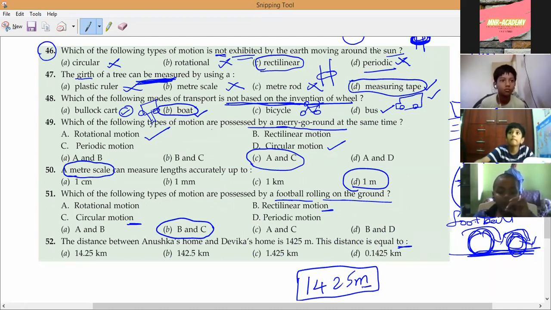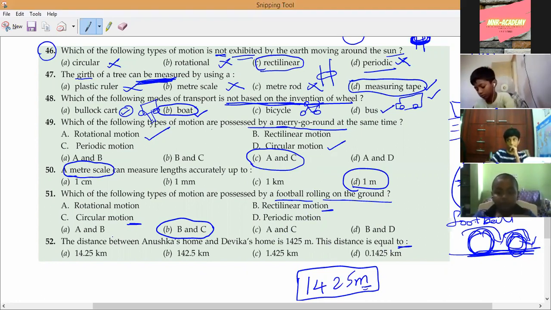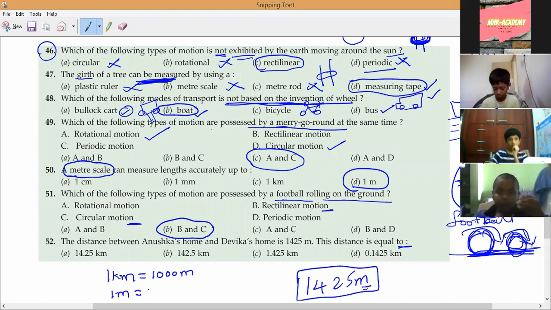Sir, 1 kilometer is equal to 1,000 meters, sir. We want 1 meter now, so 1 meter equals 1 by 1,000 kilometers. Very good. 1 kilometer equals 1,000 meters. From this, 1 meter equals how much? Now, Neswaran, 1 meter equals how much? 1 by 1,000 kilometers.